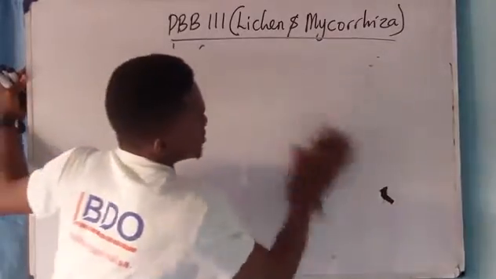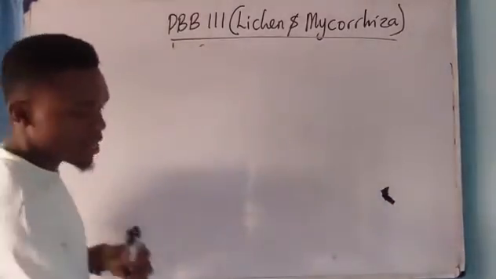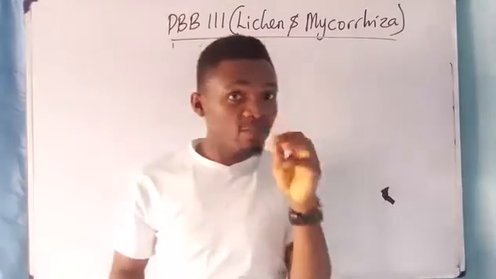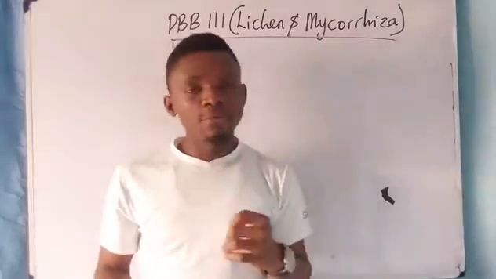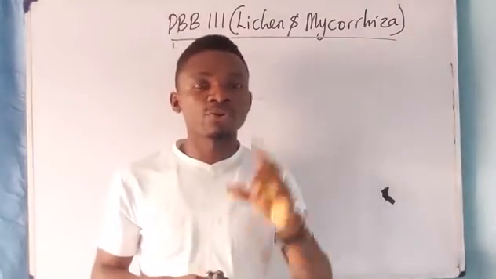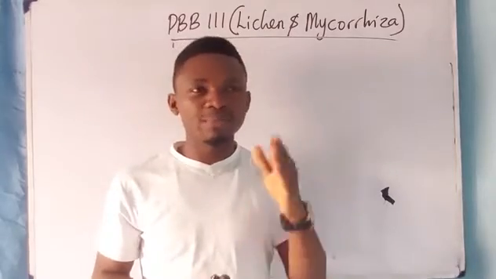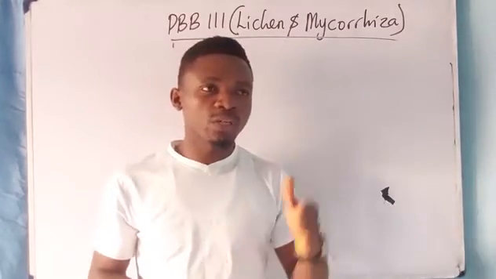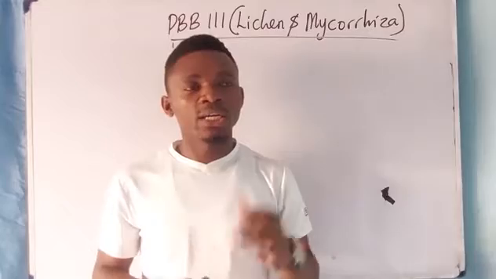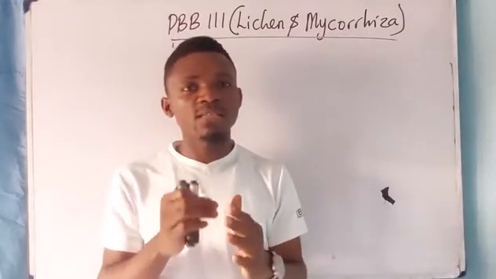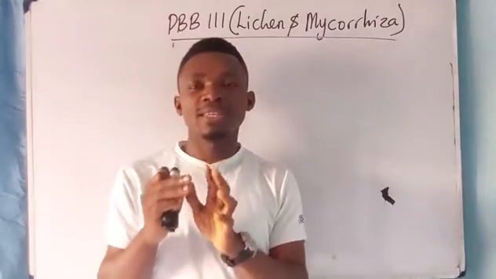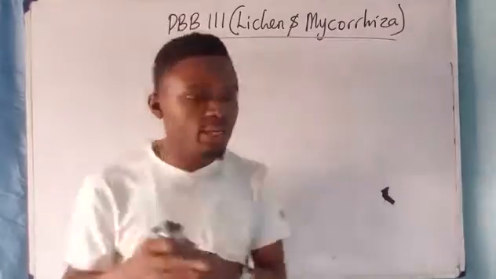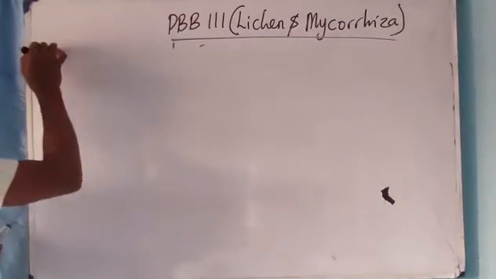Now we have 5 divisions of kingdom fungi. Of all these 5 divisions, one of them is known as the primitive one, called what? Chytridiomycota. It is primitive because it has features that are not present in the terrestrial fungi. Let's go into it.